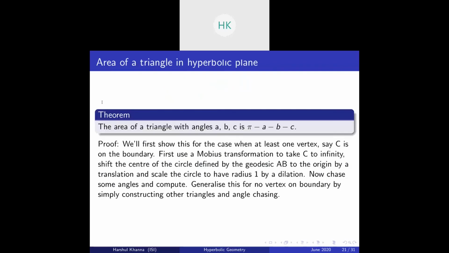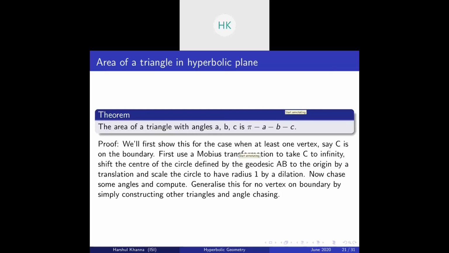Now, what is the area of a triangle in a hyperbolic plane? That's a natural question to ask. The area of a triangle with internal angles A, B, C is pi minus A minus B minus C. That is very surprising to me, at least. So triangles with the same internal angles, the same measure of angles, have equal areas. So all similar triangles are congruent in the hyperbolic plane.